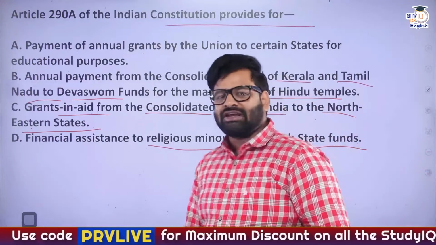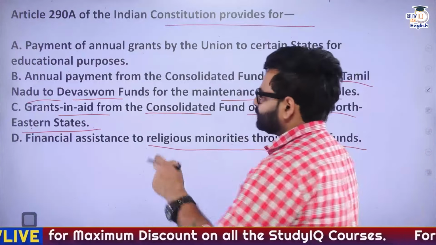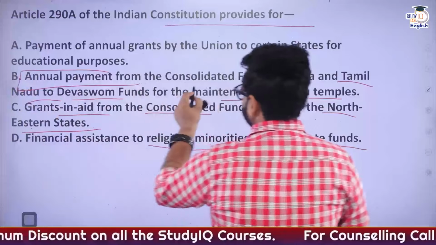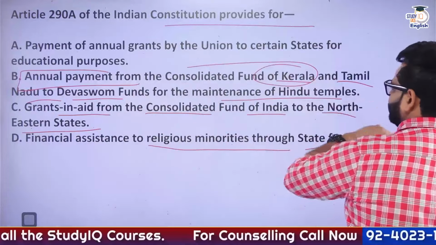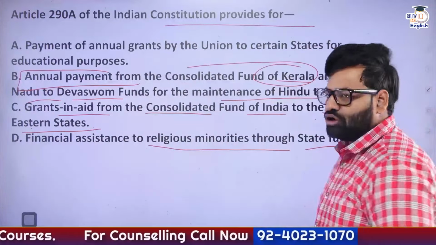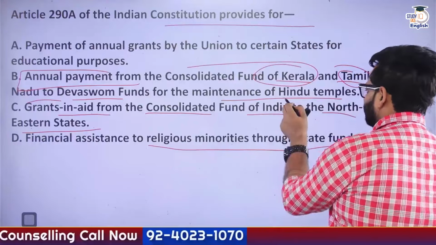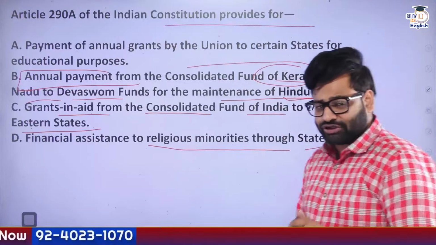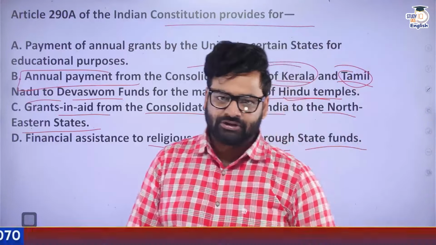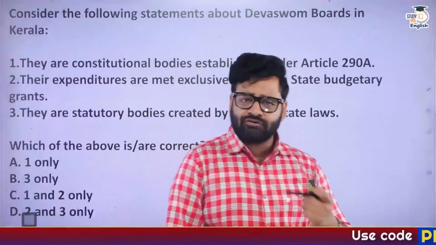So Article 290 capital A basically deals with option B, that is the annual payment from the Consolidated Fund of the states of Kerala and Tamil Nadu for the maintenance of some of the Hindu temples in the state. So this is the basic agenda of Article 290 capital A. Next, we have one more MCQ.